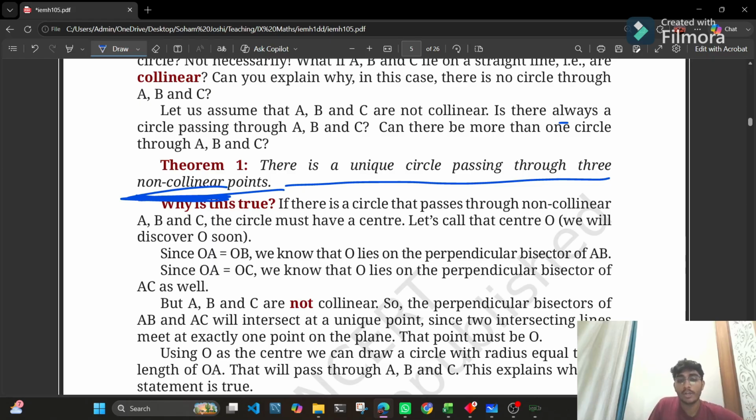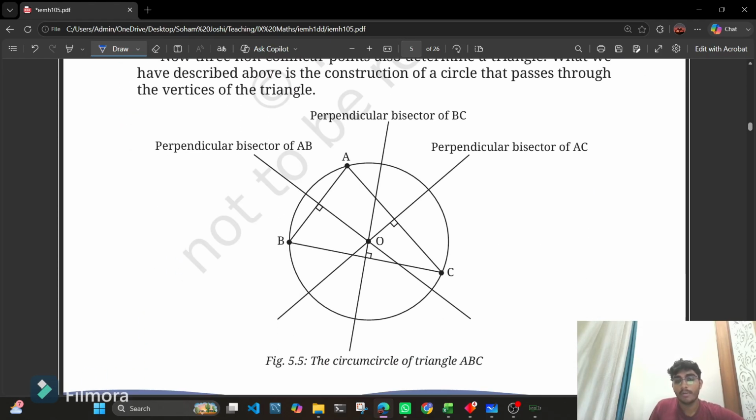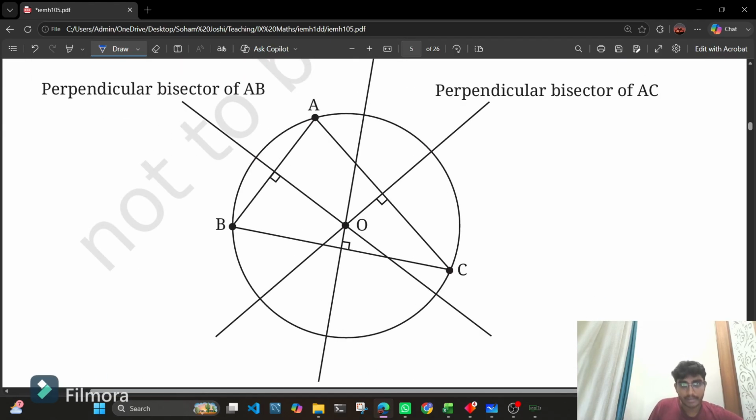It may happen that 2 points lie on the same segment, let's say B and C, but point A is different. So maybe they form a triangle or something like that. So if there are three non-collinear points, then there is always a unique circle passing through them. Only one circle will be formed that passes through all the points. We have point A, point B, and point C. You can see that only one circle passes through them.